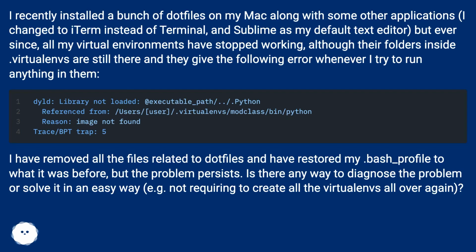I have removed all the files related to .files, and have restored my bash_profile to what it was before, but the problem persists. Is there a way to diagnose the problem or solve it in an easy way? For example, not requiring to create all the virtualenvs all over again.